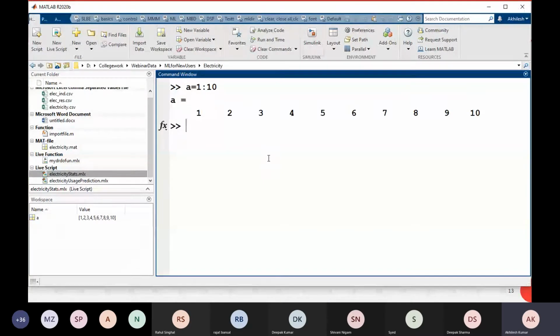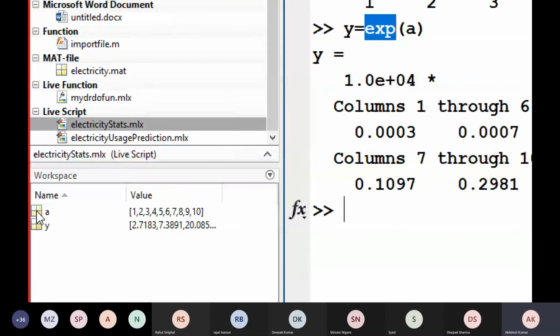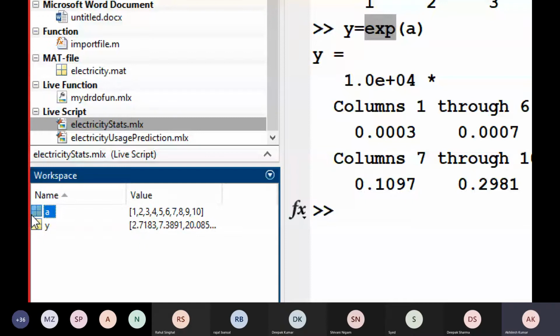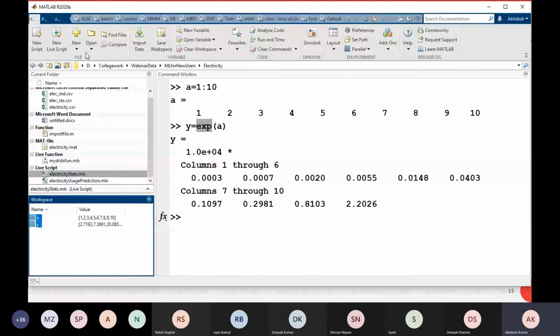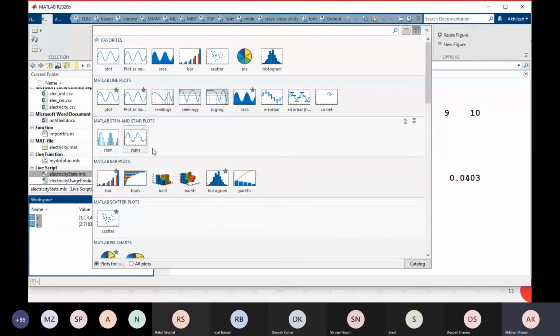Now let's say I want the exponential of this a. Very simple: exp of a, and you will get the exponential of that. We write exp for the exponential in MATLAB. And let's say I am going to plot this. First of all, using Ctrl on your keyboard, first select the x-axis, then the y-axis, and simply go to Plots, and you see that whatever plots are supported for this data will appear. If I click on this, I will get a line plot.